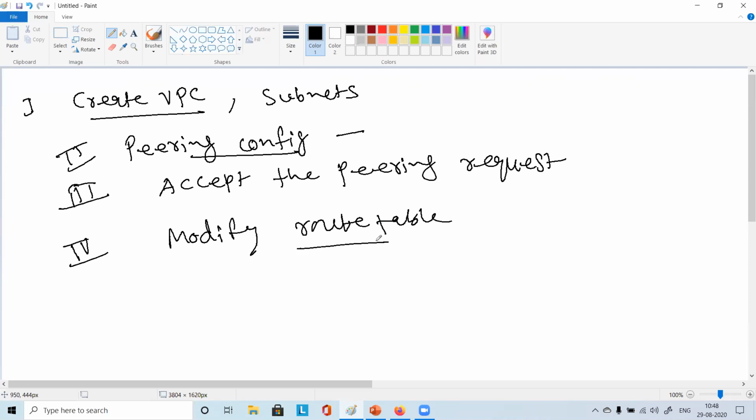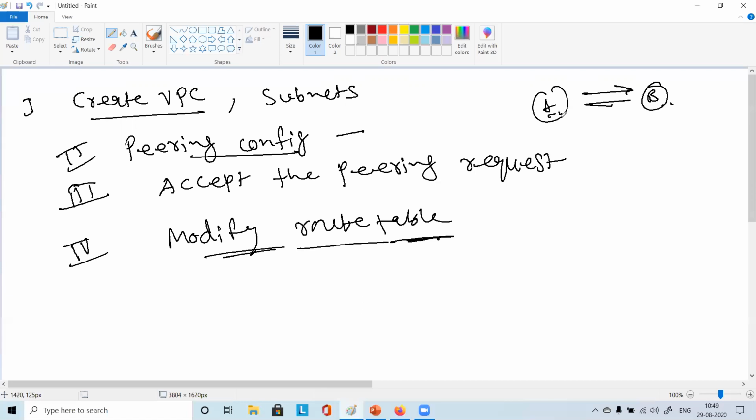And this needs to be done in one VPC or both VPCs? You want traffic from VPC A to VPC B and from VPC B to VPC A as well, right? So this needs to be done on both.